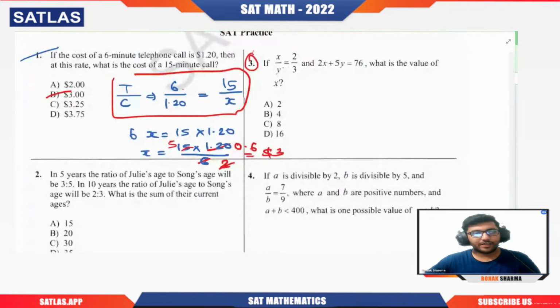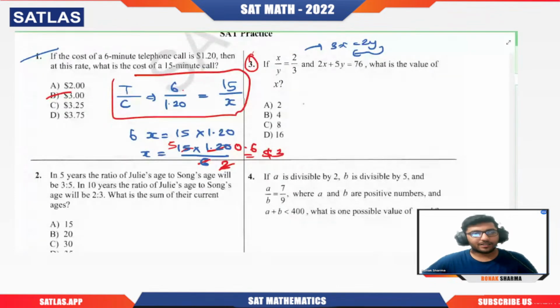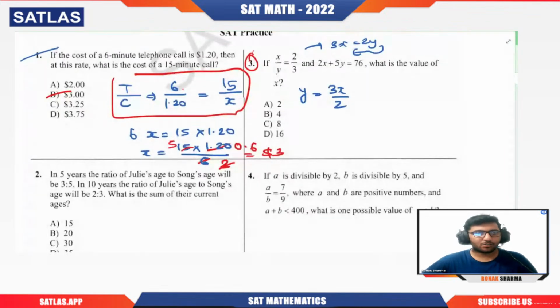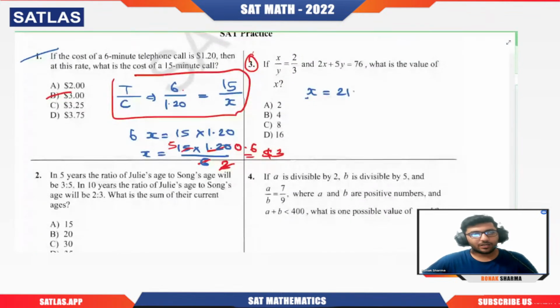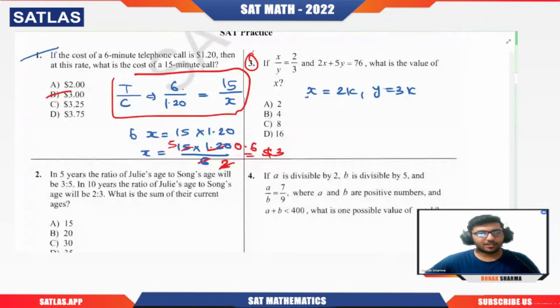If x by y is equal to 2 by 3, then 2x plus 5 is 76. What is the value of x? Come on, if x by y is 2 by 3, clearly students multiply here, so they will have 3x equal to 2y. Now they will see what they should replace here. Or, sir, I can write y as 3x by 2 also. That is fine, there are two ways. Let me tell you: x by y is 2 by 3, so you can take x as 2k and y as 3k. That is fine, because you don't know the values of x and y.